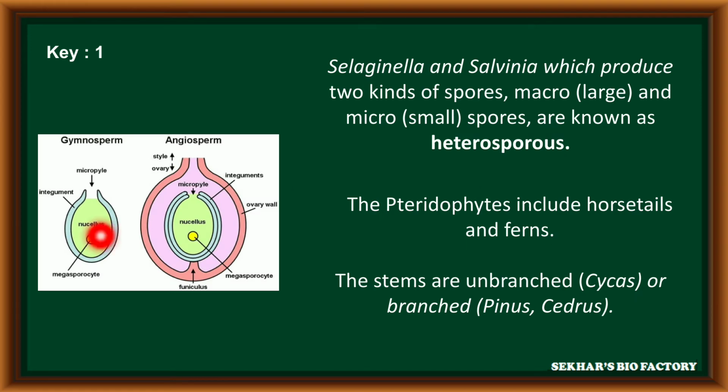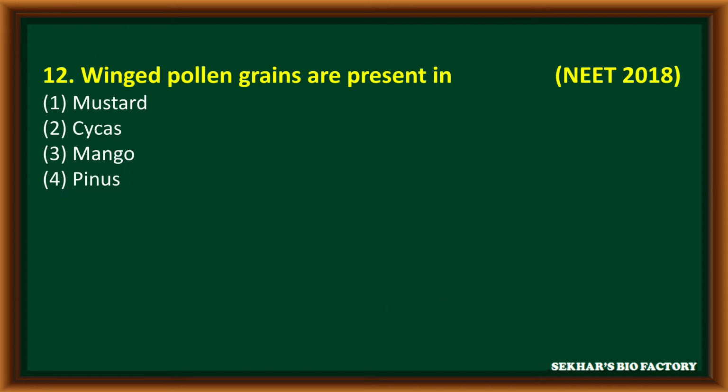Gymnosperms have ovules, but they are not surrounded by an ovary wall. But in angiosperms, ovules are surrounded by a well-developed ovary wall. Selaginella and Salvinia, which produce two kinds of spores, macro and microspores, are known as heterosporous. The pteridophytes include horsetails and ferns. The stem is unbranched in Cycas, branched in Pinus and Cedrus.